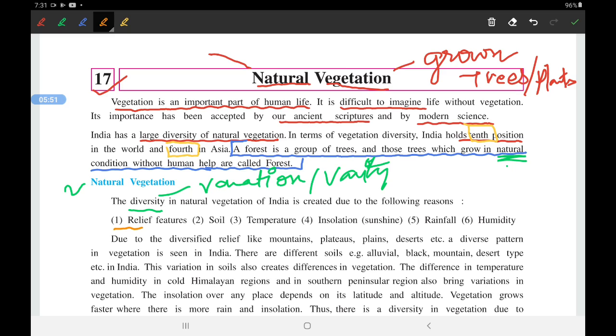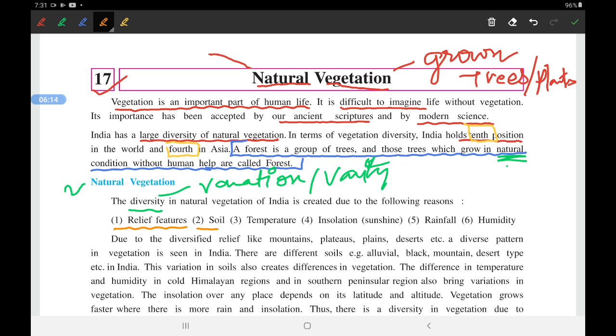First, relief features, where that particular place is located. Some places are located away from the sea, some are near the sea, some are located at a height, some at a lower level. Due to all these relief features, the height, altitude and other things, the vegetation or trees grown there are very different from each other.